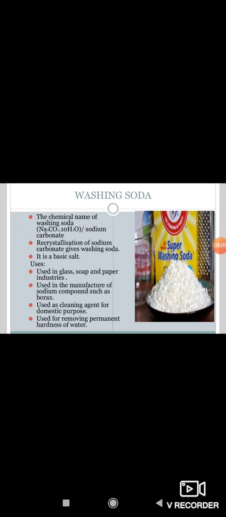And then washing soda. Another chemical that can be obtained from sodium chloride is sodium carbonate decahydrate.